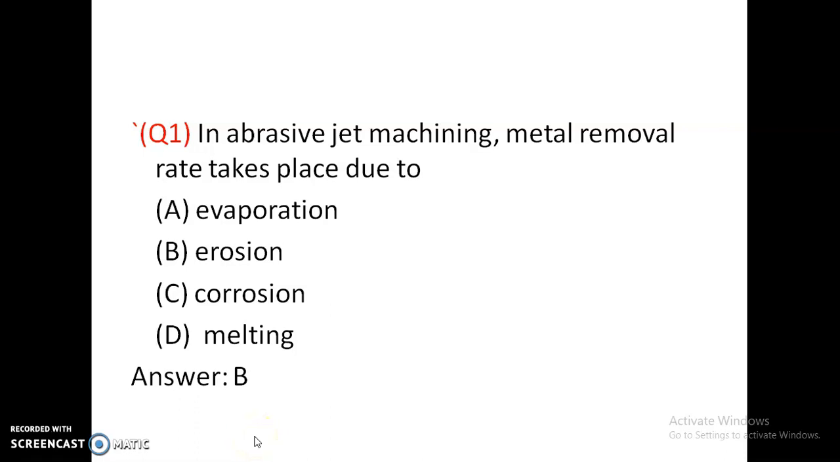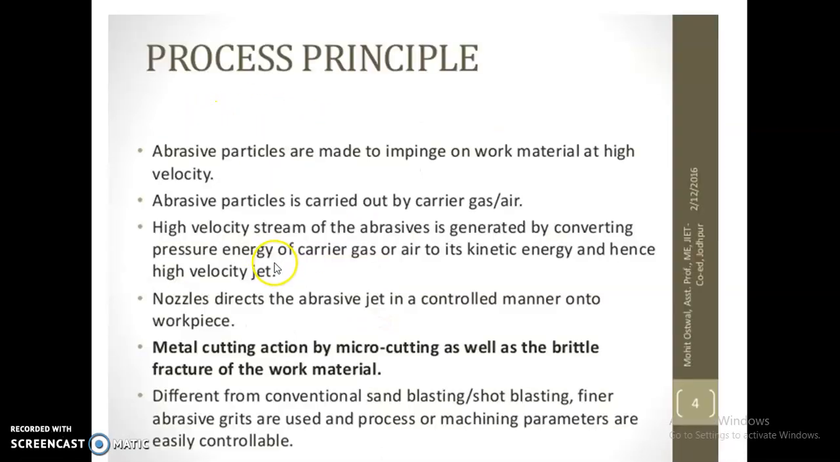Question number 1. In abrasive jet machining, metal removal takes place due to: evaporation, erosion, corrosion, melting. So in abrasive jet machining, it is not due to evaporation or corrosion or melting. It is due to mechanical erosion. So option B is correct.